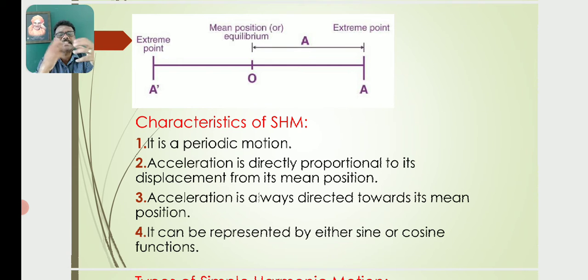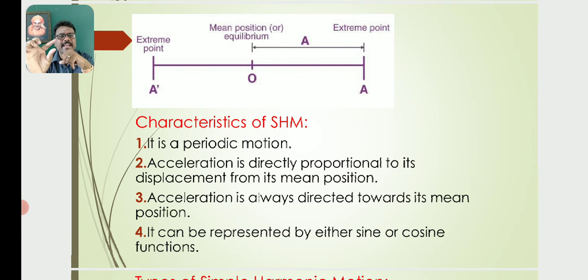Then what are the characteristics of simple harmonic motion? Simple harmonic motion is a periodic motion. Acceleration is directly proportional to its displacement from its mean position. Acceleration is always directed towards the mean position. It can be represented by either sine or cosine functions.